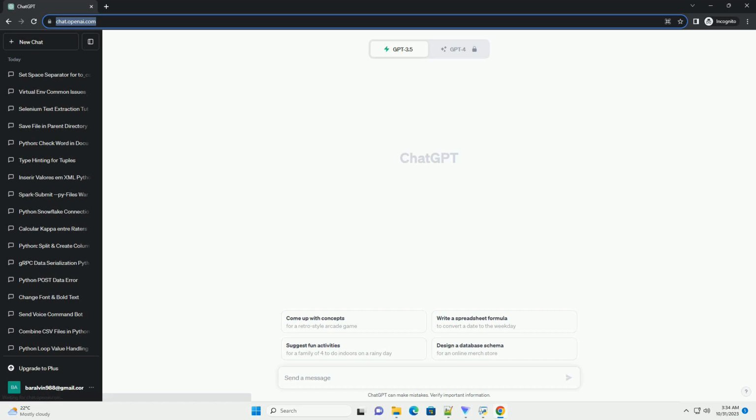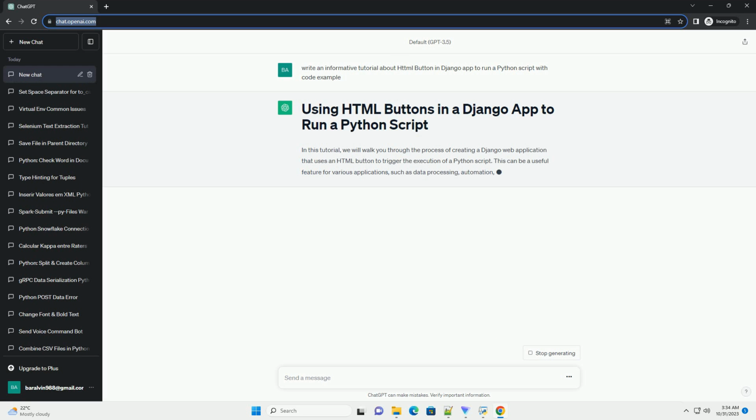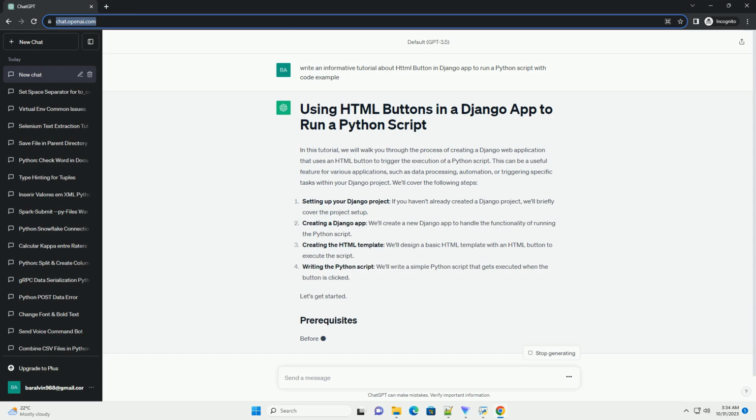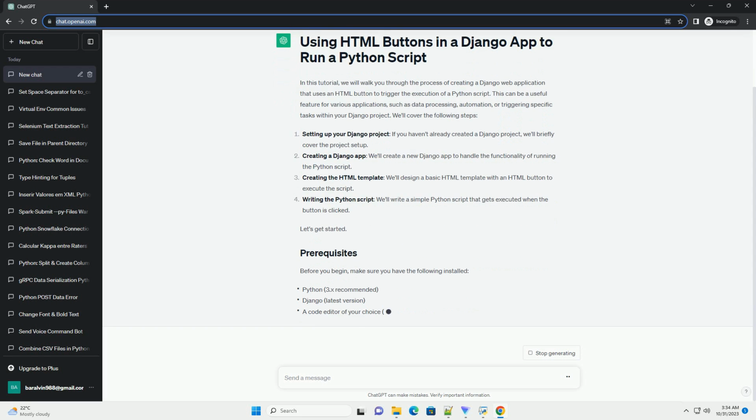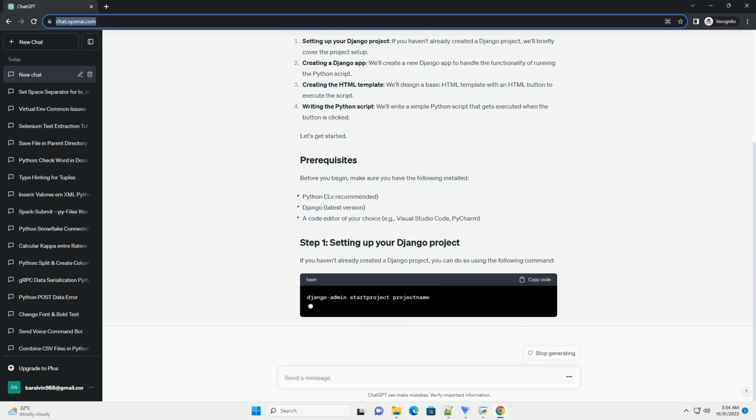In this tutorial, we will walk you through the process of creating a Django web application that uses an HTML button to trigger the execution of a Python script. This can be a useful feature for various applications, such as data processing, automation, or triggering specific tasks within your Django project. We'll cover the following steps.